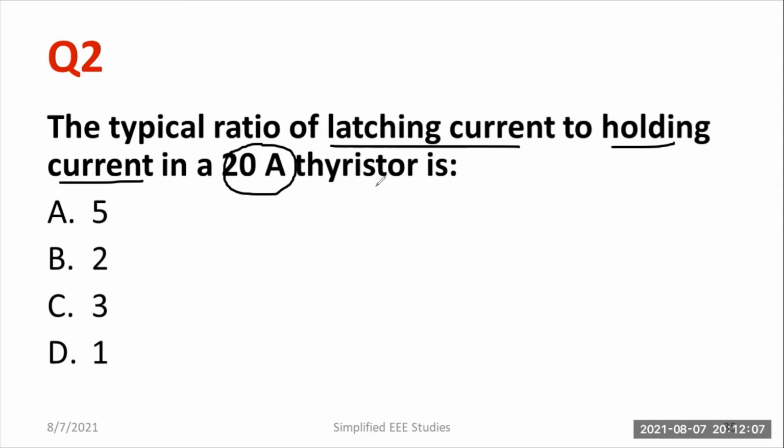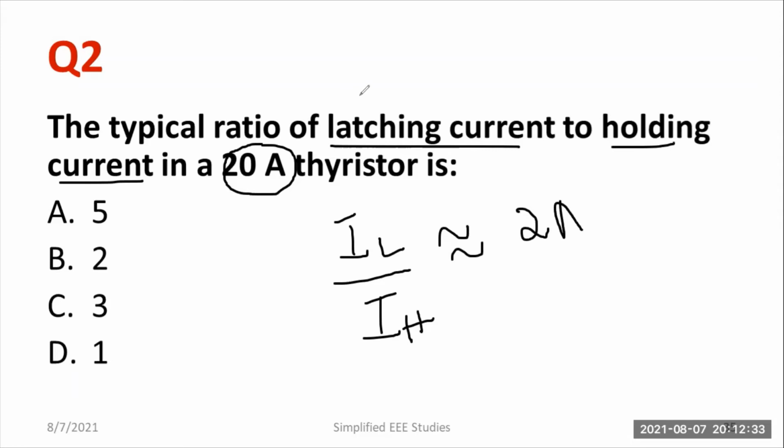Okay, latching current will always be greater than holding current. In case of holding current, the anode current below which the thyristor turns off is known as holding current. So here they are asked to compute the ratio of latching current to the holding current for a 20 ampere thyristor. If you compute, you will come to know it will be approximately 2. No need to mention the unit because ampere and ampere will get cancelled. So the remaining term will be 2.